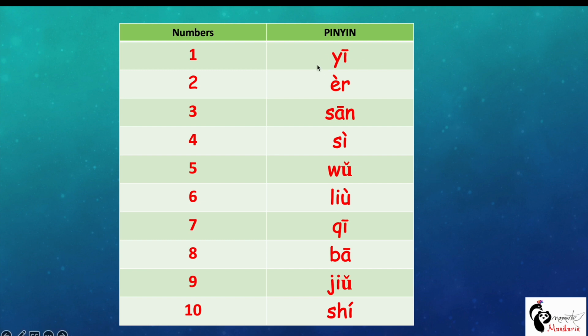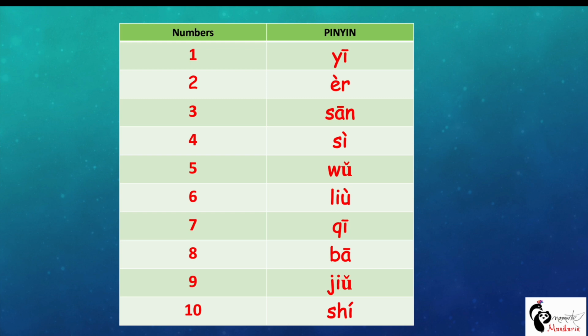Yi, er, san, si, wu, liu, qi, ba, jiu, shi. So these are the numbers from 1 to 10.